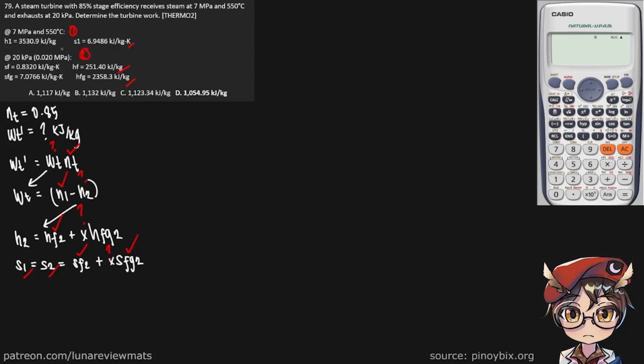So S1 is 6.9486. SF is 0.832. Trying to find X, and SFG is 7.0766.